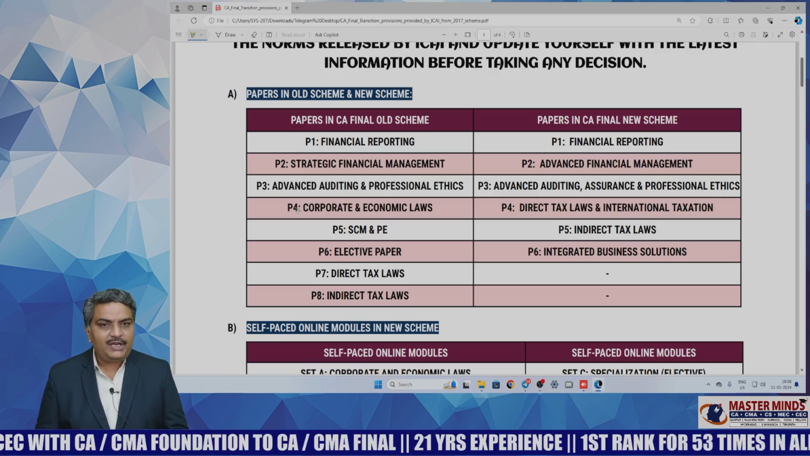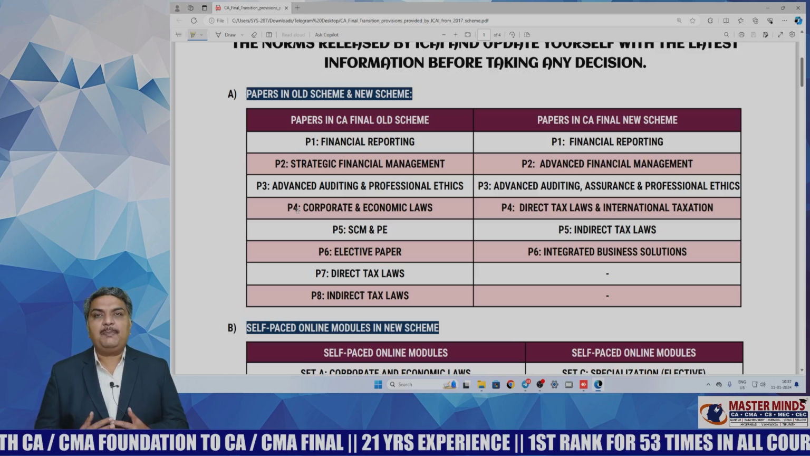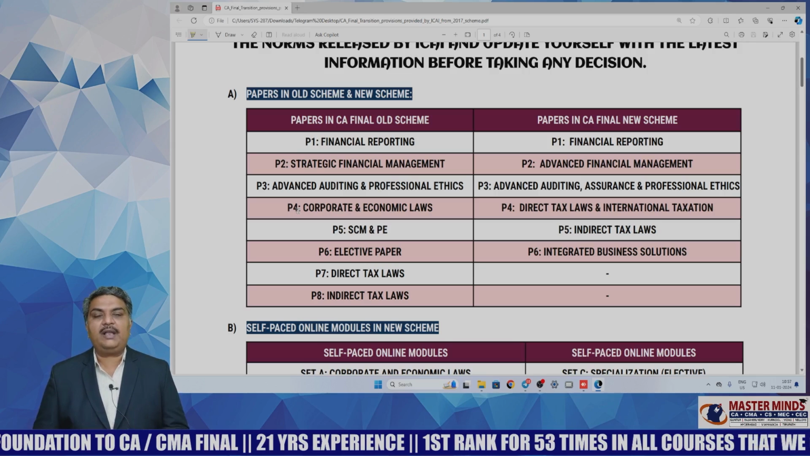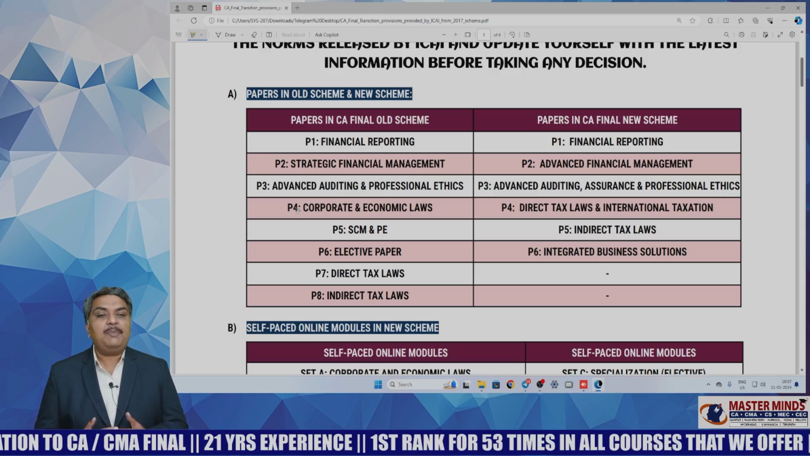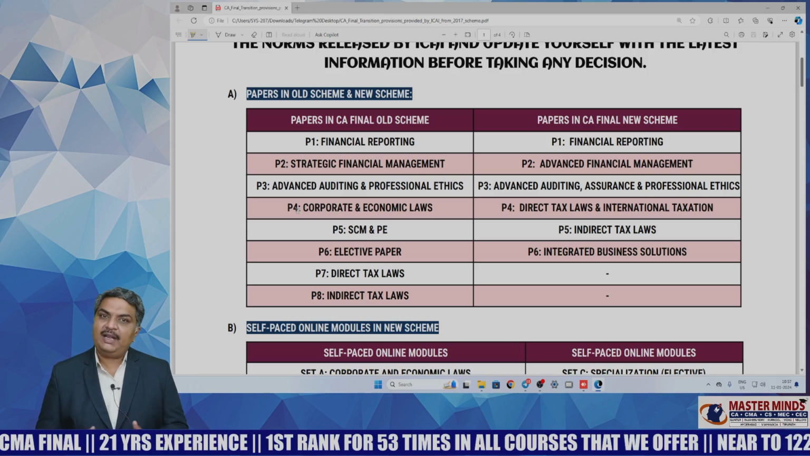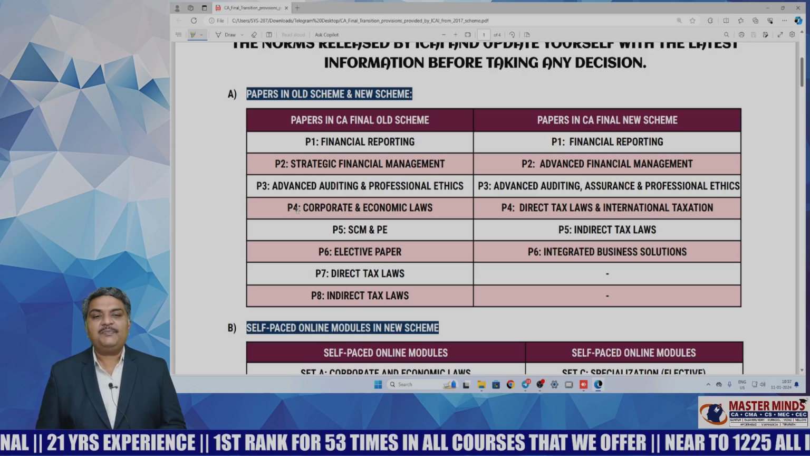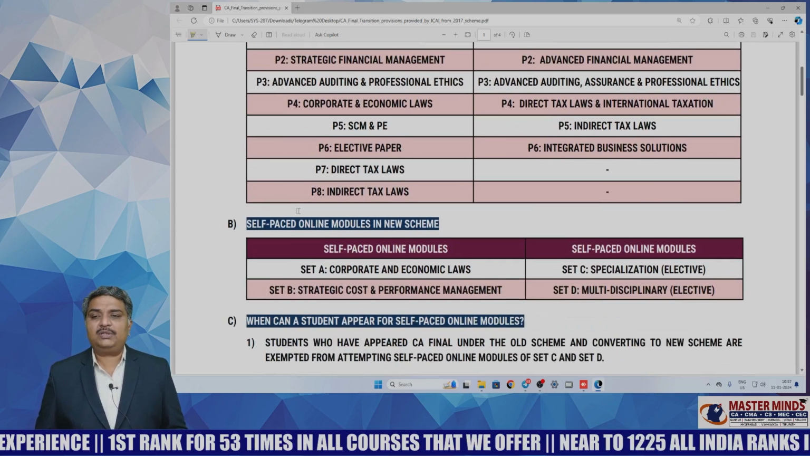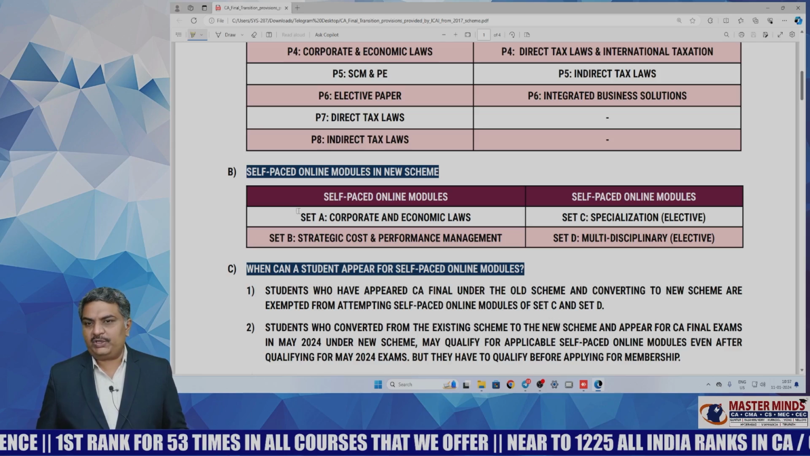Coming to the new scheme, you have 6 papers instead of 8. Paper 1 is Financial Reporting, paper 2 is Advanced Financial Management, paper 3 is Advanced Auditing, Assurance and Professional Ethics, paper 4 is Direct Tax Laws and International Taxation, paper 5 is Indirect Tax Laws, and paper 6 is Integrated Business Solutions. Now, what about the self-paced online modules in the new scheme?